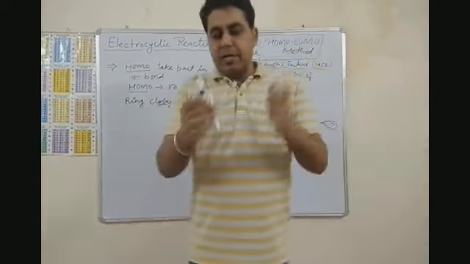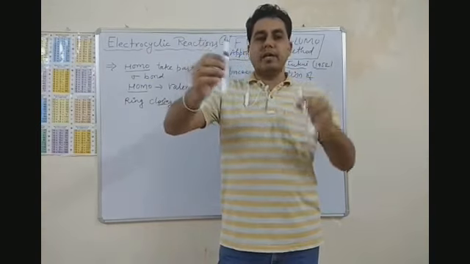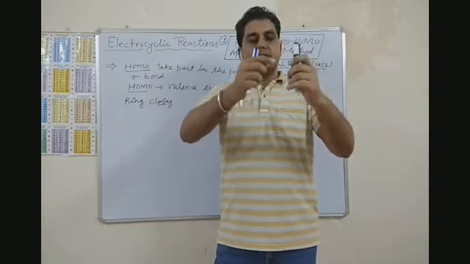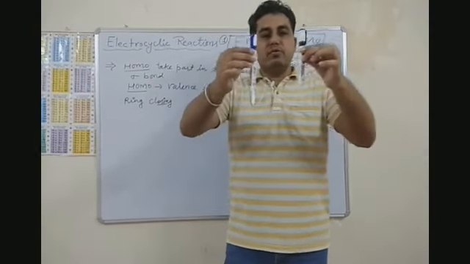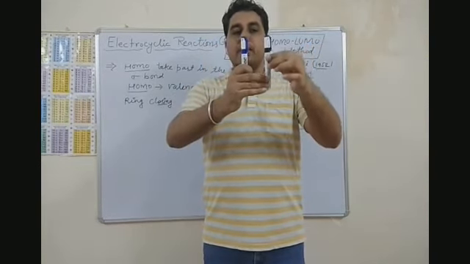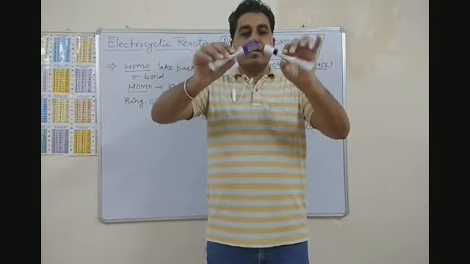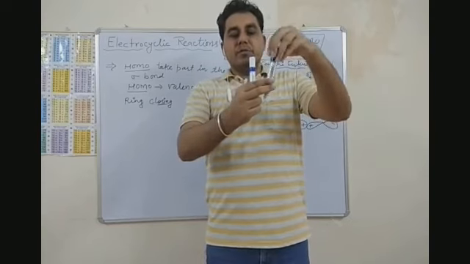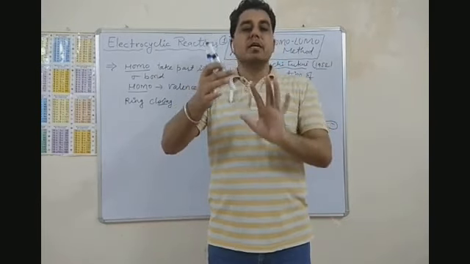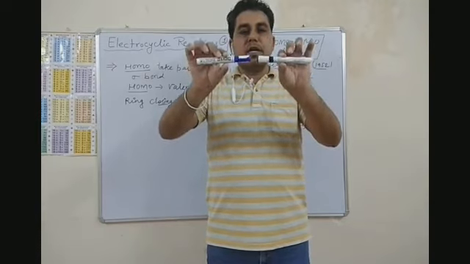You can understand this with the help of these two markers. I have this blue marker in my right hand. This represents one p orbital, and this black marker in my left hand represents the other p orbital. So these two are parallel to each other, right? In this situation, they can form only a pi bond. So for the formation of a sigma bond, they must rotate in this way. Suppose the cap side of these markers is the plus lobe, and the bottom side represents the minus lobe. So for the formation of a sigma bond, they must rotate, right?